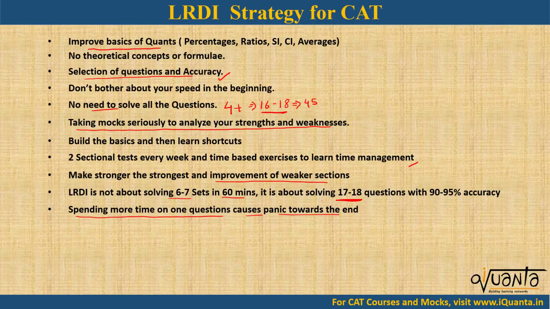So you have to stop yourself from building this panic. Don't spend too much time on a question. You have to skim through the sets first, choose the right ones, around 4 to 5, then solve those sets only. Then the next important point is to exchange shortcuts and ideas with your friends.